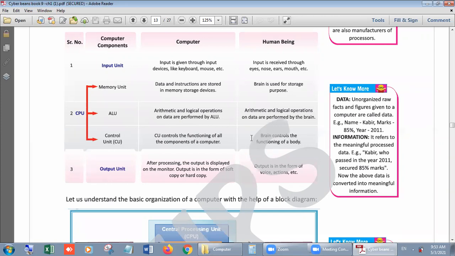Next is the control unit. In a human being, our brain controls everything. Means in a human being, the main CPU is our brain, right? Only the input device is different. And output, what is output? When we cross everything from the central processing unit and get a result, it is always shown on the output unit, output devices. Okay.